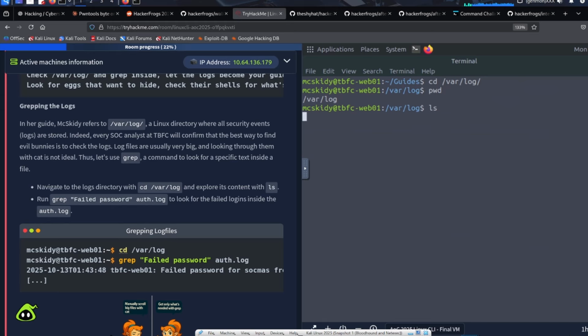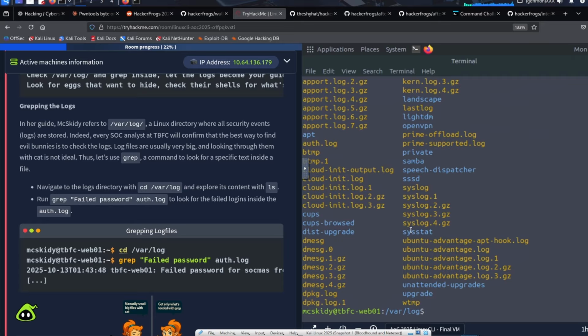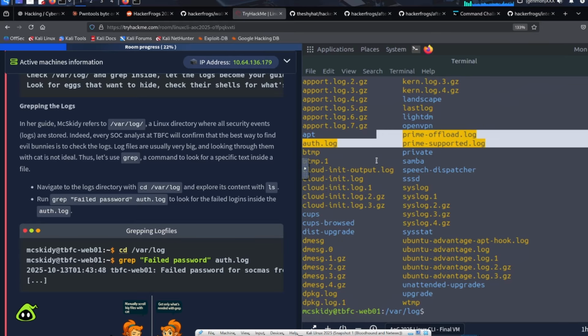So what's in this directory? There's a bunch of log files in here. Most of the log files have the .log extension, but not all of them.